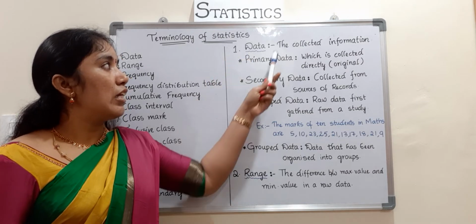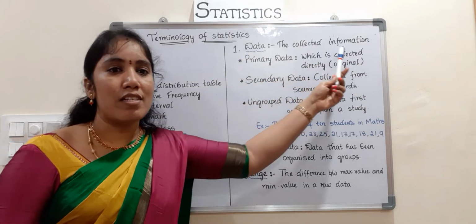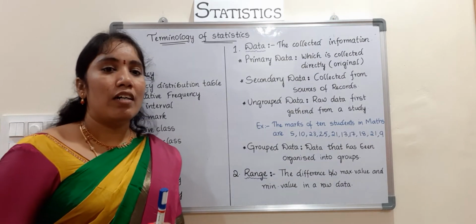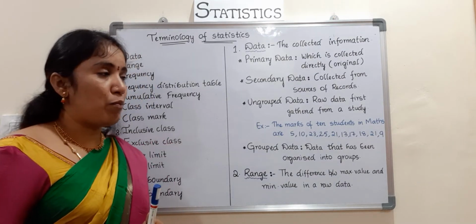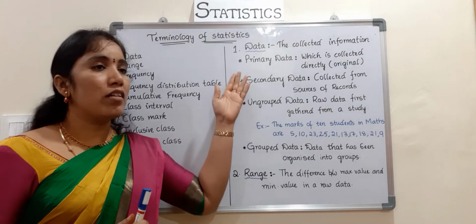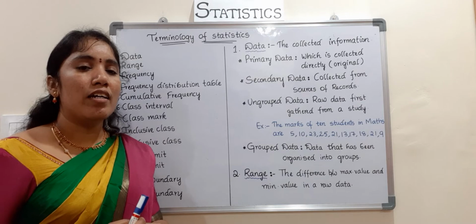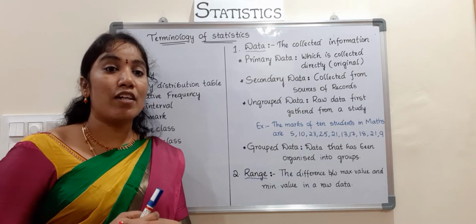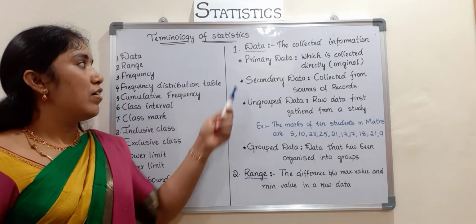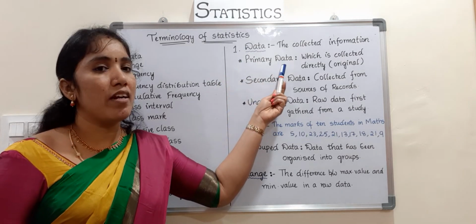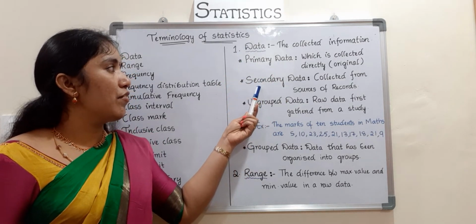Now, data. Data means the collected information is called data. You should collect any information, children. We can take an example: the total marks of 10 students, or the height of each student in your class. First, collect the data. Data is of two types, children. One is primary data, the second one is secondary data.